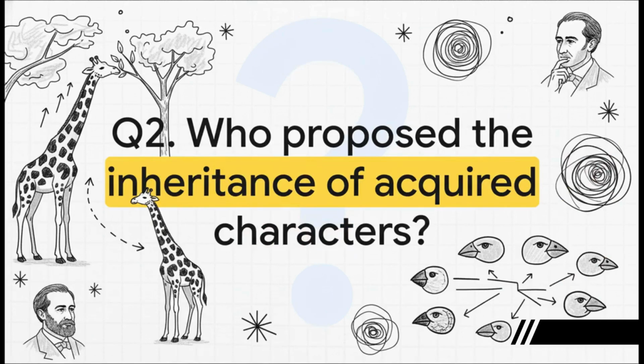Question 2. Inheritance of acquired characters was proposed by who? Pause now and think about it. All right, got it? The answer is C, Lamarck. This was his signature idea, the very core of his theory. Darwin, on the other hand, was all about variations you're born with, not ones you acquire.